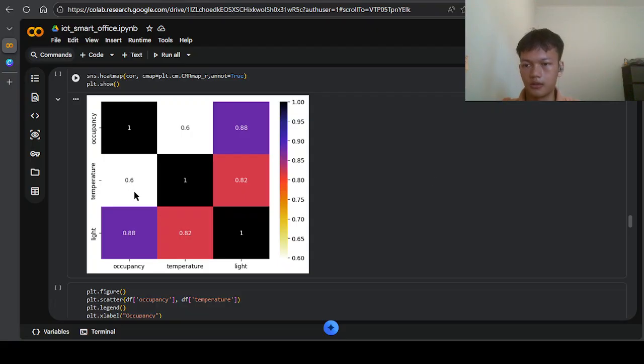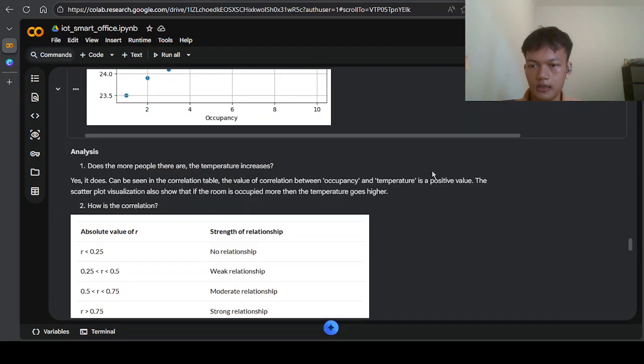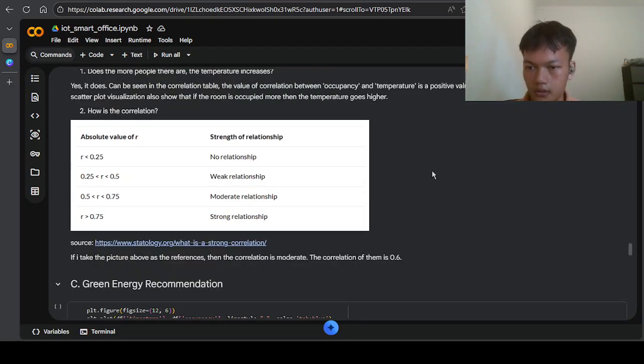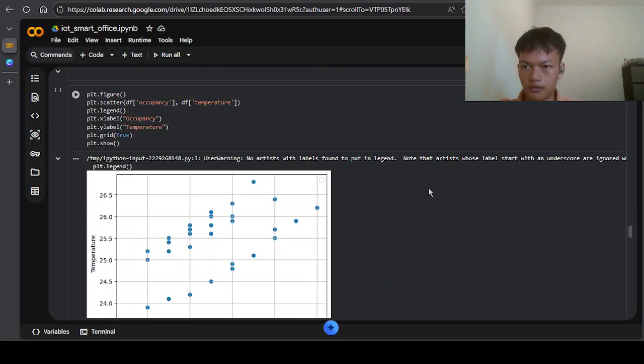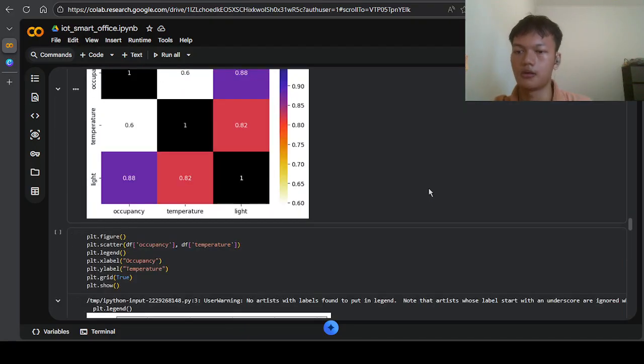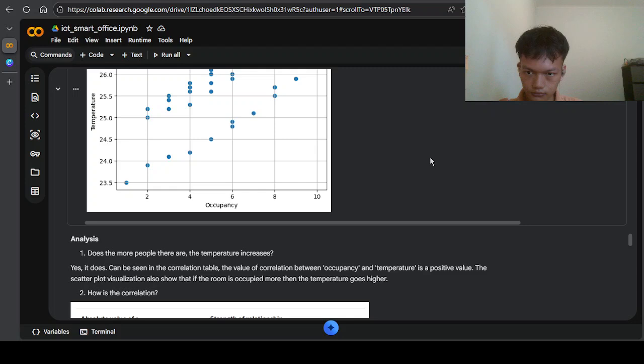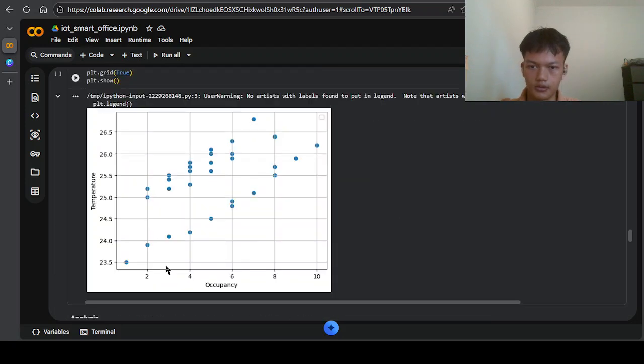And what does that mean? If I take a look at this table, the correlation between the temperature and occupancy is moderate, and between the occupancy and the light is a strong correlation. Also, this is another visualization, a scatter plot, that goes to the upper right, so the correlation is positive. The x is positive, the y is positive, so it's positive.